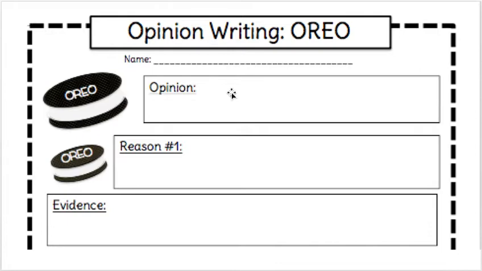And I'm going to tell you, I was thinking about it, and I came up with an opinion of my own, and that's what I'm going to use to fill out this graphic organizer. You can fill it out using what I have created, or if you have a different opinion, you can fill out your organizer completely different. So what I want you to do right now is pause the video. I want you to get your Oreo organizer out, and you're going to work through this step by step with me.